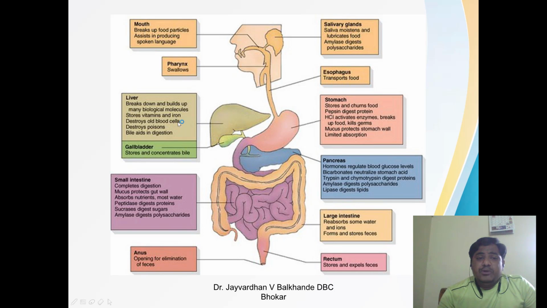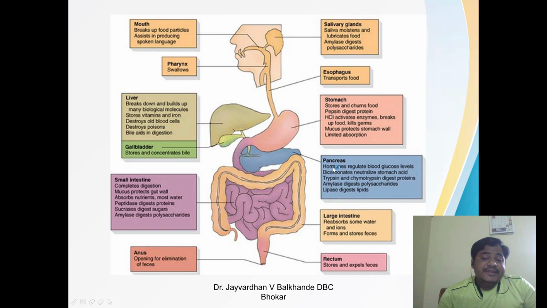The gallbladder stores and concentrates bile. The pancreas has hormones that regulate blood glucose level, and bicarbonate neutralizing stomach acid; trypsin and chymotrypsin digest proteins, amylase digests polysaccharides, and lipase digests lipids. So the pancreas contains a number of enzymes that are helpful for digestion.